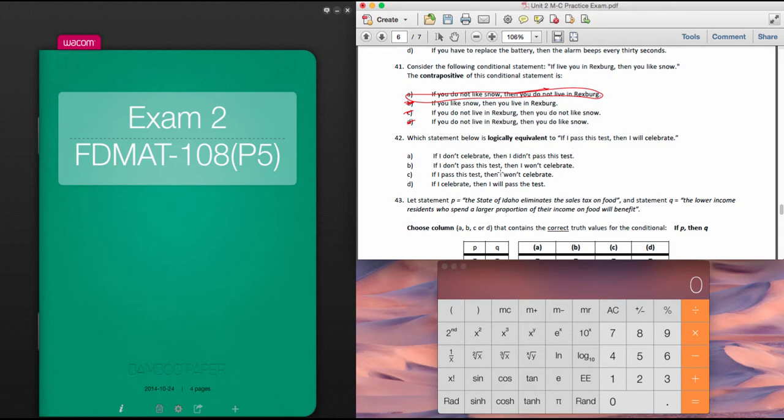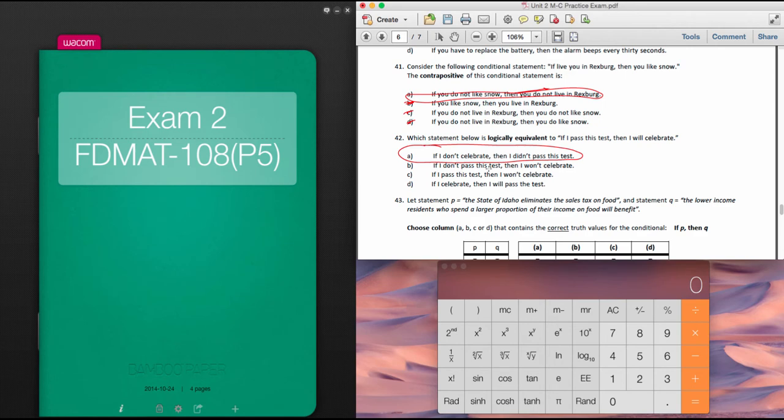Number 42. Which statement below is logically equivalent to, if I pass this test, then I will celebrate? Okay, so we have, if I don't celebrate, then I didn't pass this test. And so once again, right there, we have what's called the contrapositive. And if you remember, contrapositives are logically equivalent. So I can say that one would be the answer.